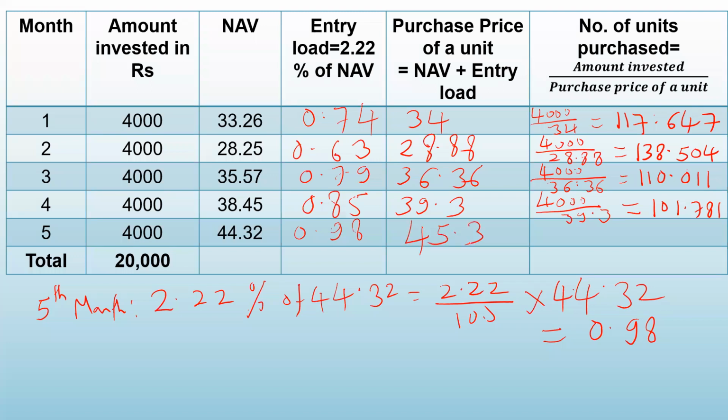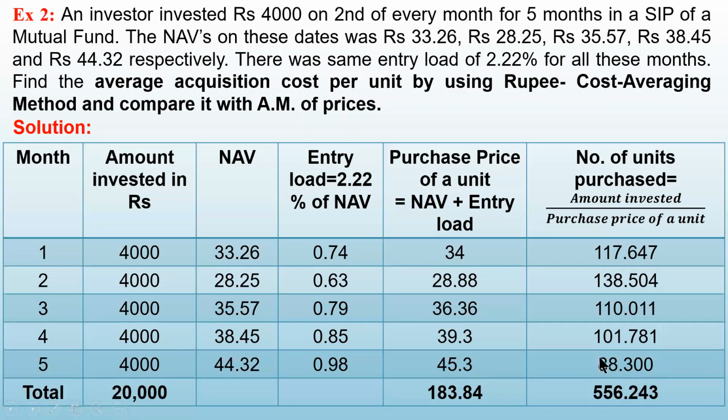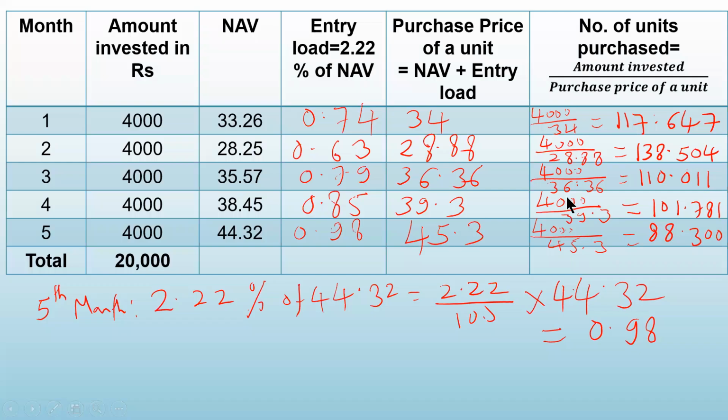So what is the number of units? 4,000 divided by 45.3. That gives you 88.300. Let's check your answer. 88.3. Okay, and this is 45.3. So we have completed the table.